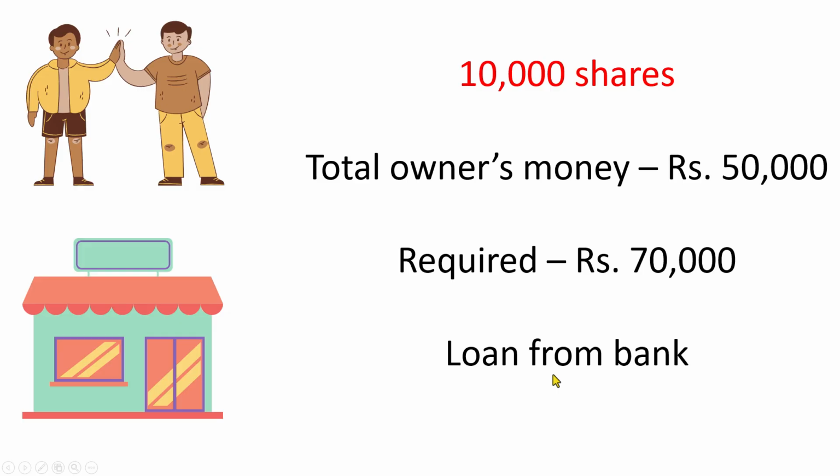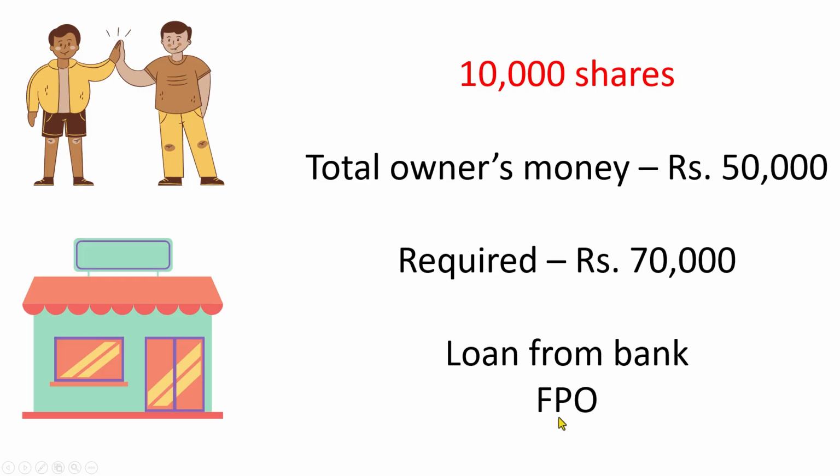The second option would be to go for an FPO, a follow on public offer. If the company goes for this, then the number of shareholders will increase, and the company doesn't want that either. So we have something called voting rights, which we will learn at the end, which will increase if it goes for an FPO. So it doesn't want to do that.